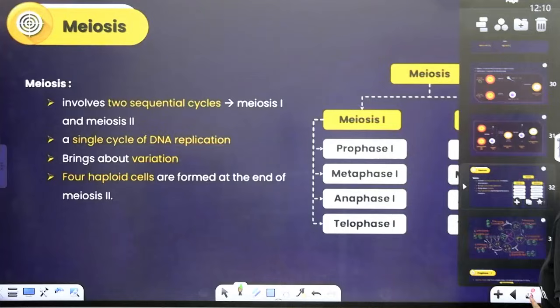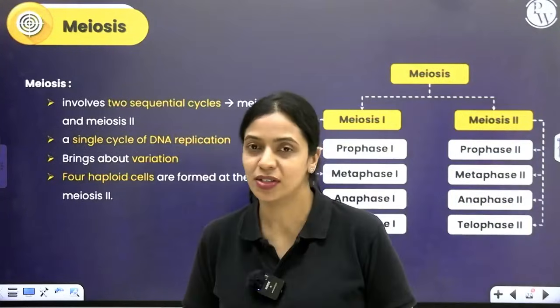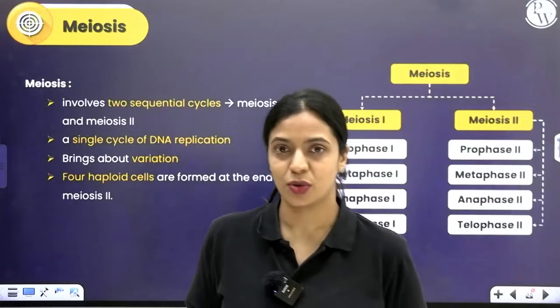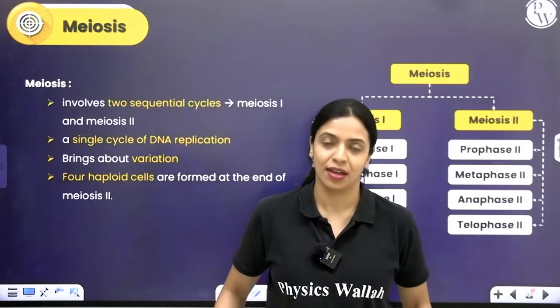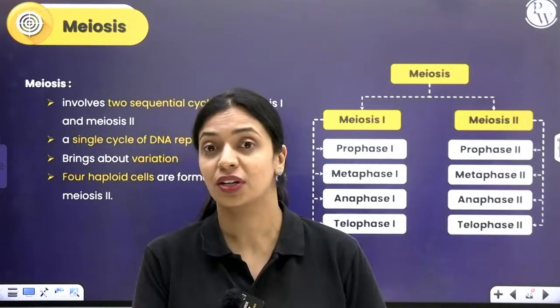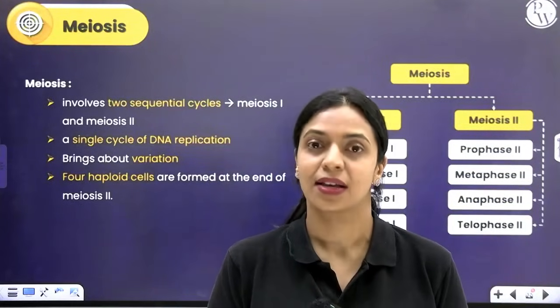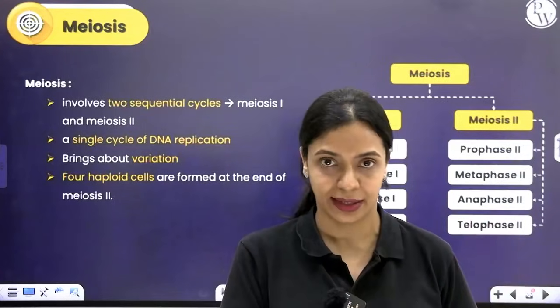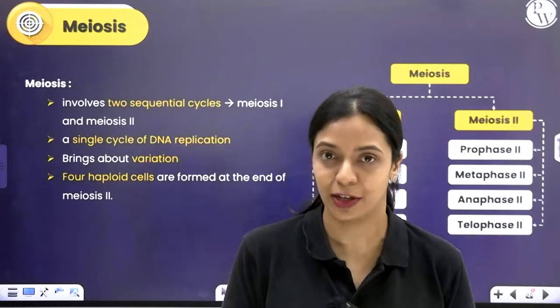Now, what are the different stages in meiosis? Mitosis was simple. You had karyokinesis, cytokinesis, and then in karyokinesis, you had prophase, metaphase, anaphase, telophase. During meiosis, remember, reduction in the number of chromosomes needs to take place. So, meiosis happens in two sequential division cycles that we call meiosis I and meiosis II.